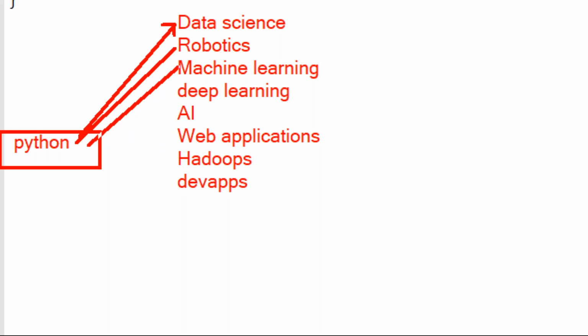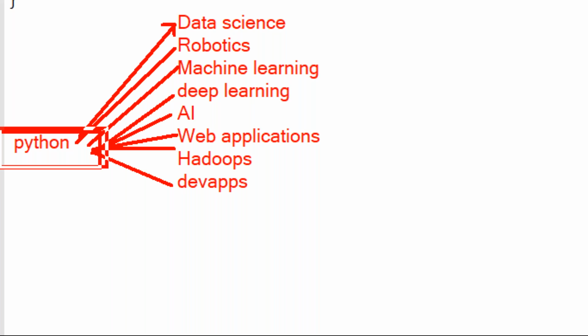Next, Python with machine learning, Python with deep learning, same like Python with artificial intelligence, Python with web applications, Python with Hadoop, Python with DevOps, a number of variations are there, guys. If you want to choose your career in developing web applications, then you need to learn Python, and then you choose web application as your career. Understand this one?